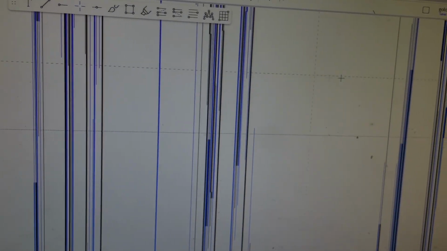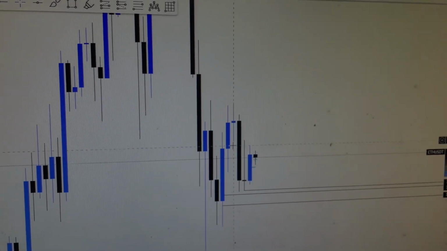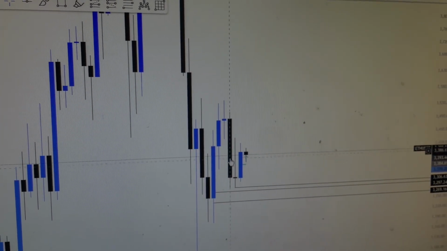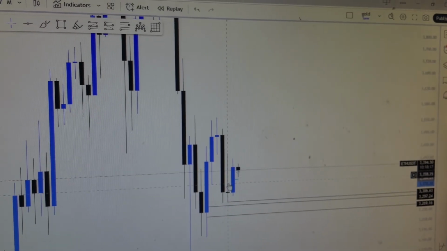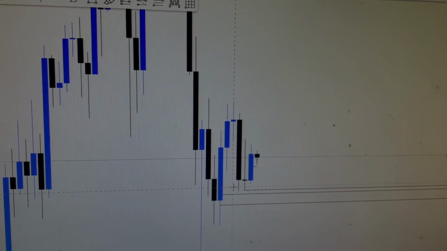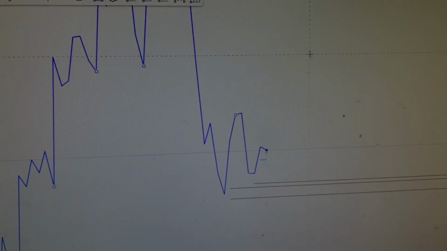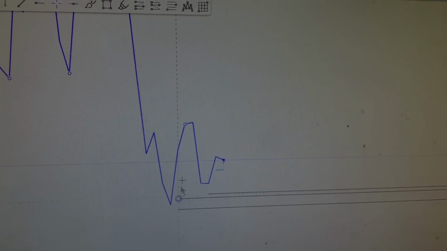I thought the market right now was going down because I thought this was a breakup structure to the downside and it would form a downtrend. But actually, this is just bullish, because if you set this to a line chart, it is actually bullish.